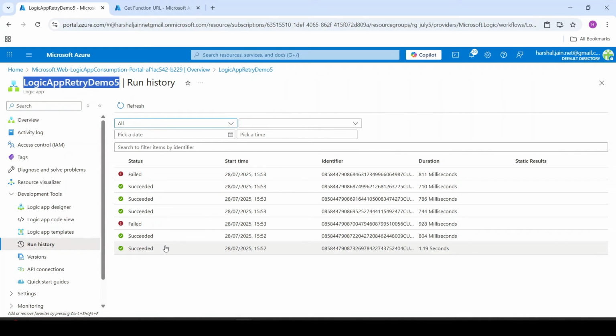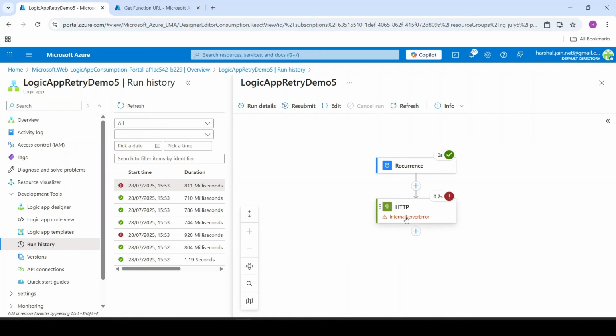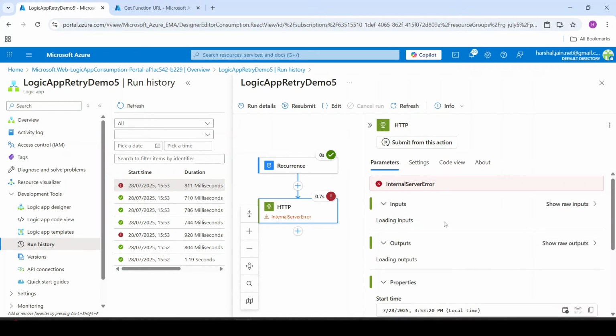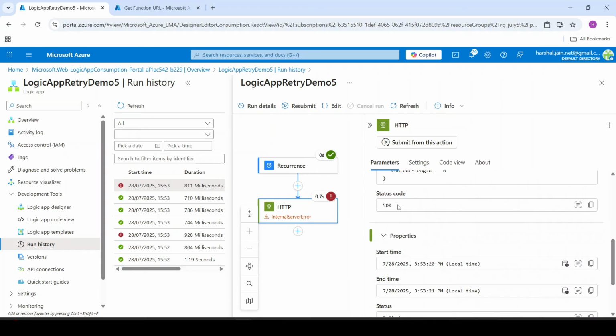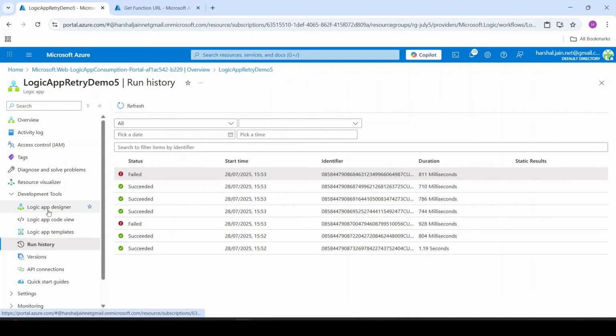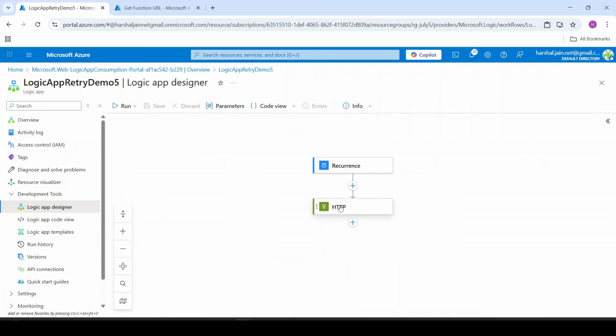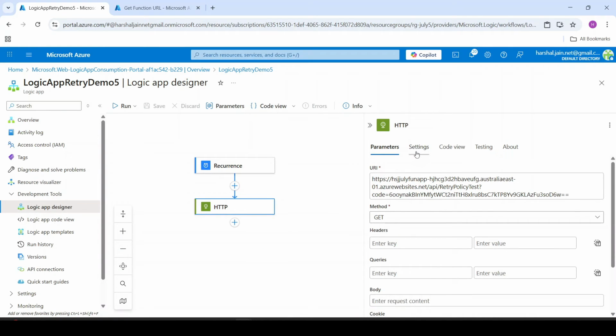And yes, it worked few times and it failed. Let's open this failed execution. Yes, it says internal server error, and yes, it is error 500, right? So it failed because we have not added any retry policy. So let's close this. Now let's go to designer again, HTTP, and now guys, under settings,